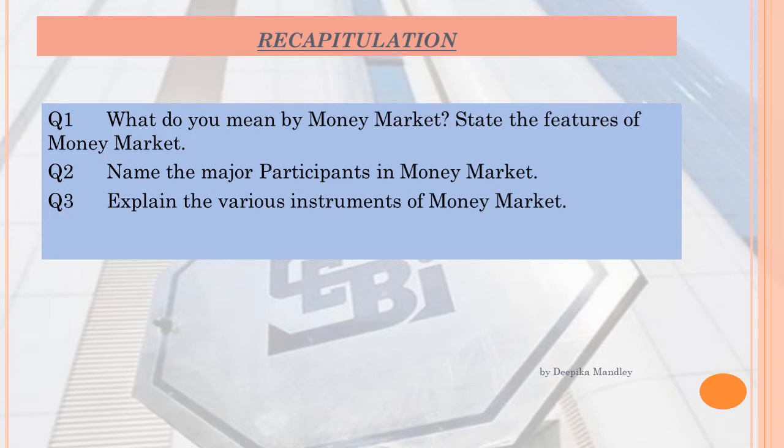So, to recapitulate, today we did the classification of financial market into money market and capital market, and we did money market, which is a market for financial securities with a maturity period of less than 1 year. Then we studied the functions of money market: they are short-term instruments, they have no physical location, they help in raising short-term funds, and the major participants are RBI, commercial banks, etc.